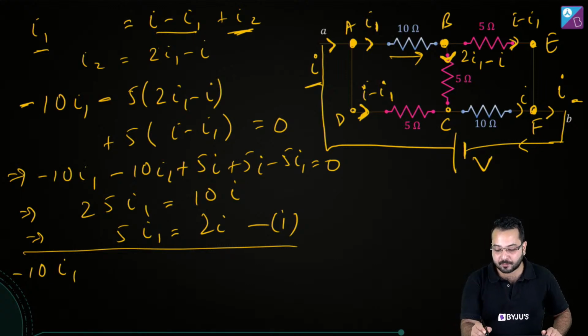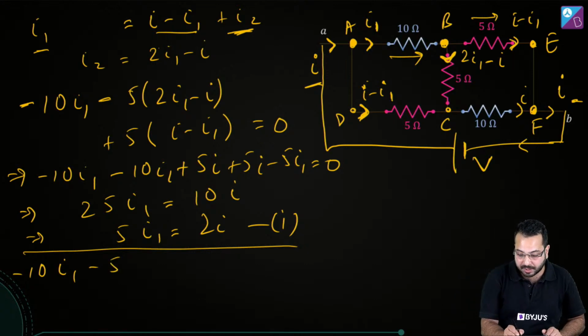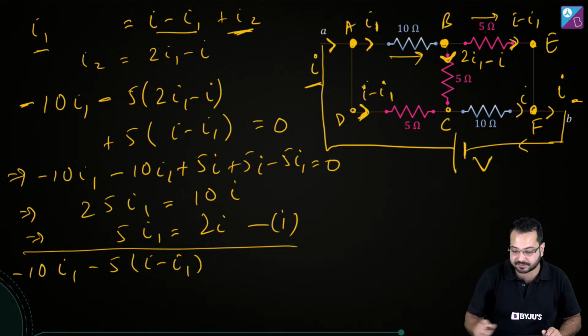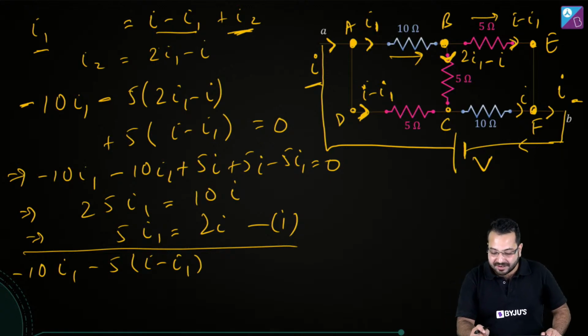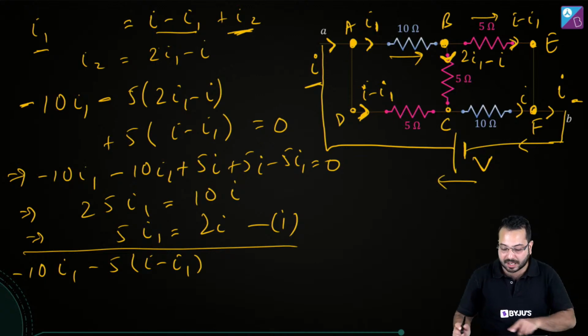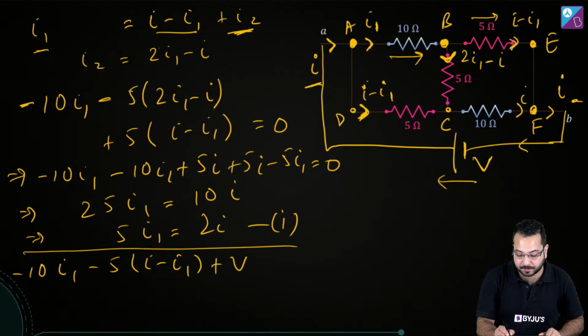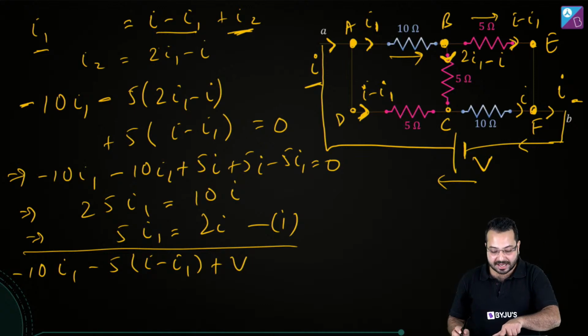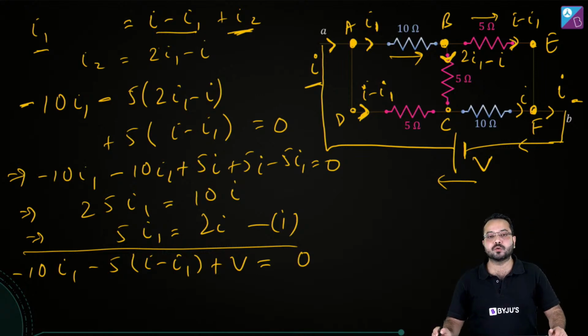From B to E, I'm also going in the direction of current. So this is going to become minus 5 into I minus I1. Now E to F, there is nothing. Now F through this battery. I'm going through this battery from the negative terminal to the positive terminal, so I'll have to write plus V. Then I'm back at A, so our loop is complete. So this is going to be equal to 0.